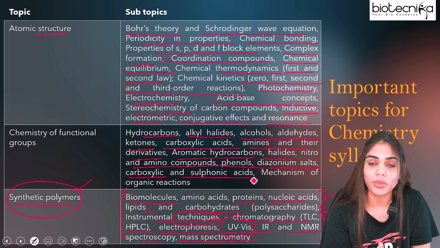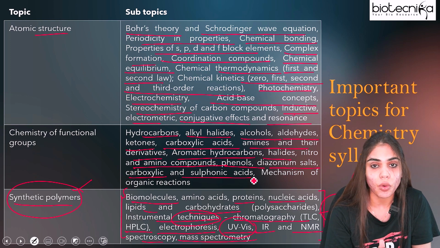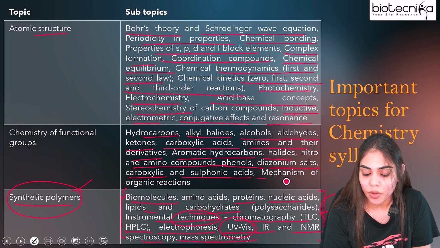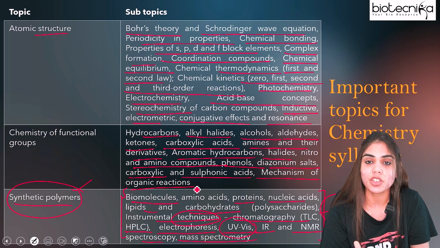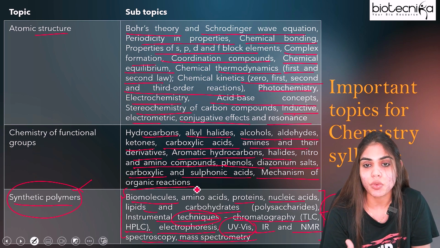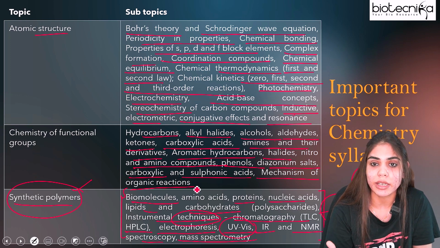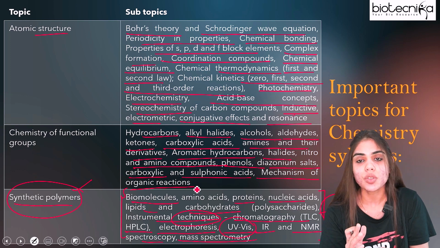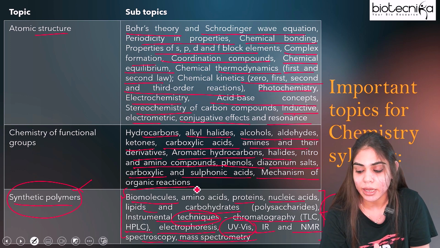You also have to learn the reactions related to all these molecules, and also the mechanism of organic reactions, like how the mechanism takes place, how the resonance takes place, the formula for calculating stereoisomers, what is the Wurtz-Fittig reaction, what is the Wurtz reaction. So all basic things you need to cover in the chemistry syllabus.